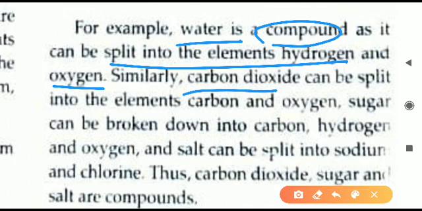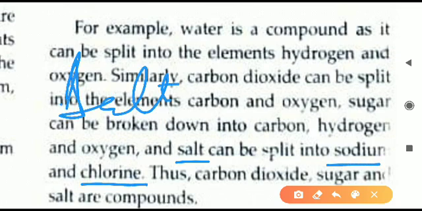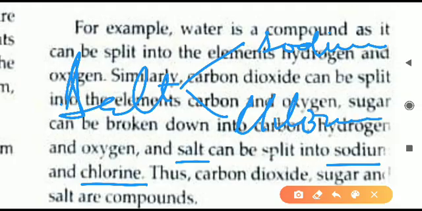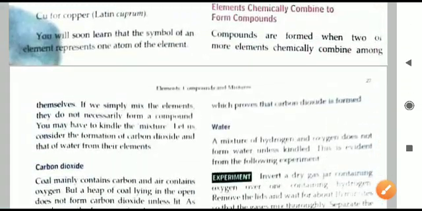Similarly, carbon dioxide, two parts can be there. One is carbon, second is oxygen. Similarly, another example that is given, sugar is broken into three parts, carbon, hydrogen and oxygen. Similarly, one more is given, salt is also a compound. It is made of sodium and chlorine. So salt we can break into two parts. One will become sodium, another one will become chlorine. So this is how we can say different elements are joining to make a particular compound.